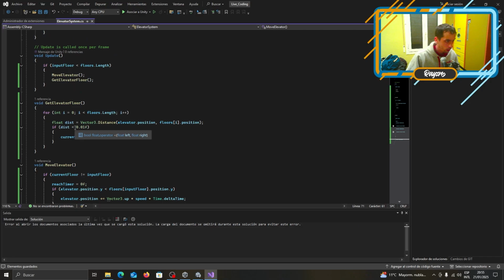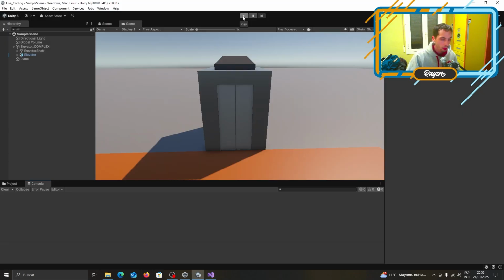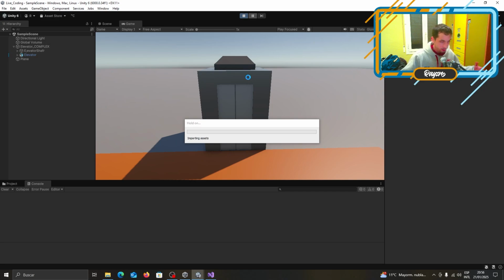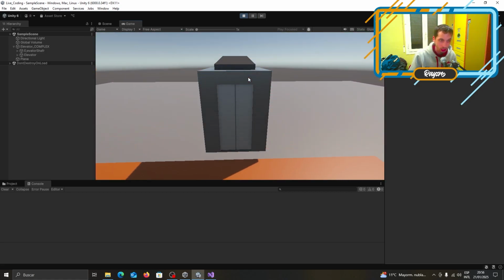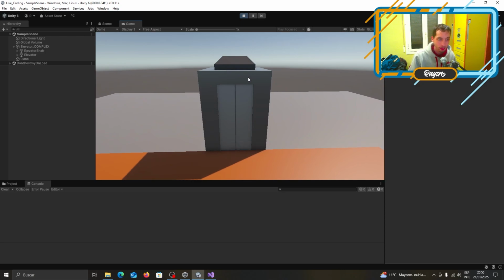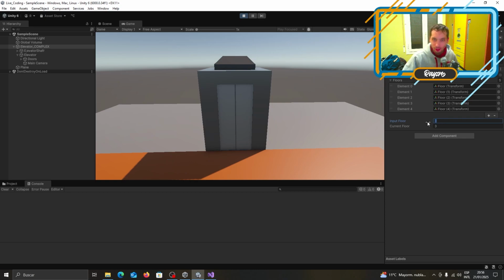Or equal to, we can snap it, or 0.001. So now, if we just hit play, the elevator will go to this position wonderfully at a given speed. No transition, no bullshit, just the elevator that moves and goes there. It's fairly simple, straightforward, it works. We go to the 3rd floor, we get into the elevator, we leave it.